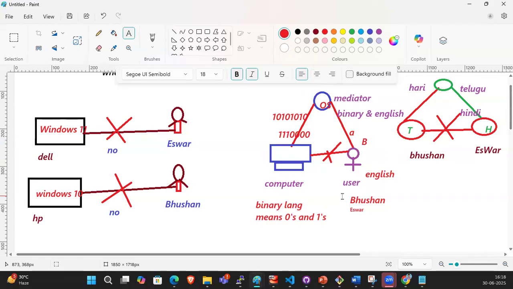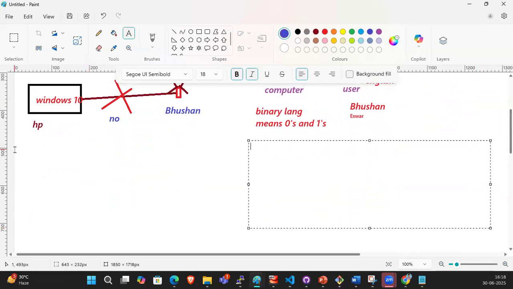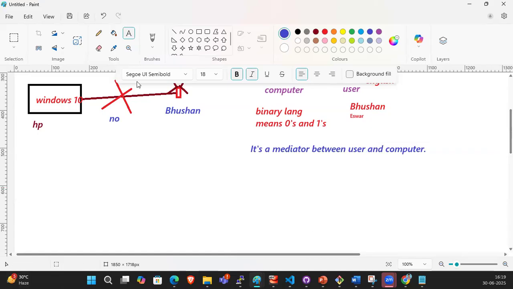Guys, understood? So what is OS? Guys, what is OS? It's a mediator between user and computer. Guys, understood? It's a simple meaning.